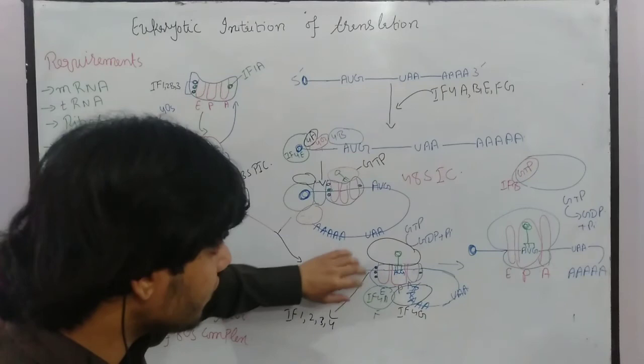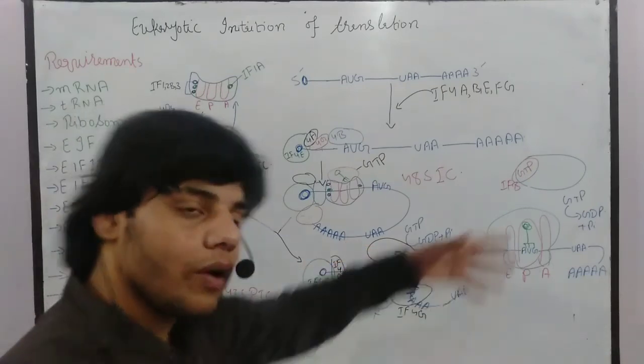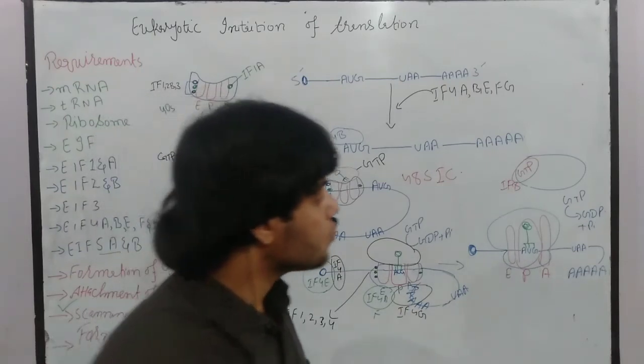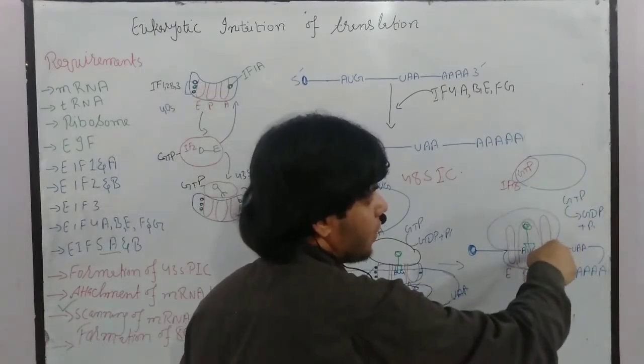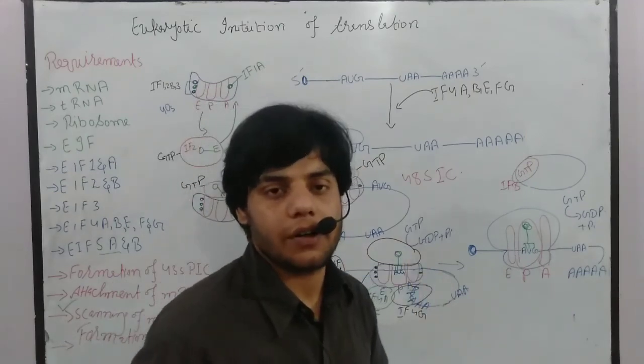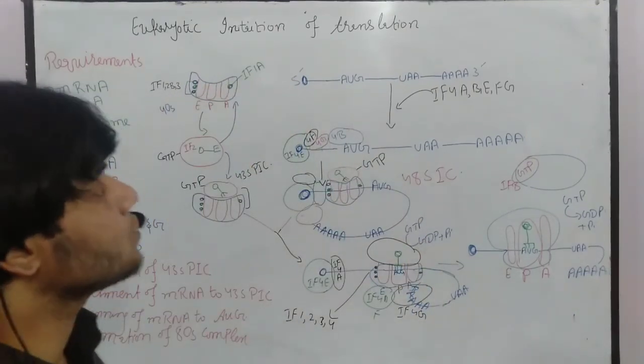All the initiation factors bound to the E site and A site will be released. So the A site and E site are now freed. A new charged transfer RNA will bind here, and thus the elongation of translation will start. So this is all about the eukaryotic initiation of translation.